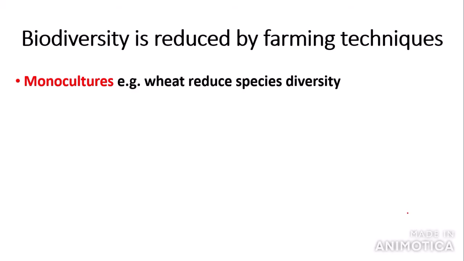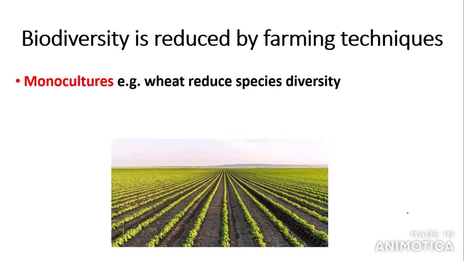But biodiversity is reduced by farming techniques. So monocultures decrease genetic diversity or biodiversity because the human population is rising rapidly. This increases demand for food, so we need to create more monocultures. A monoculture is basically a field where only one crop is planted to meet demands for food. This obviously decreases species diversity, as there is only one species present in the field. So we have a field of, I'm not quite sure which crop this is actually.